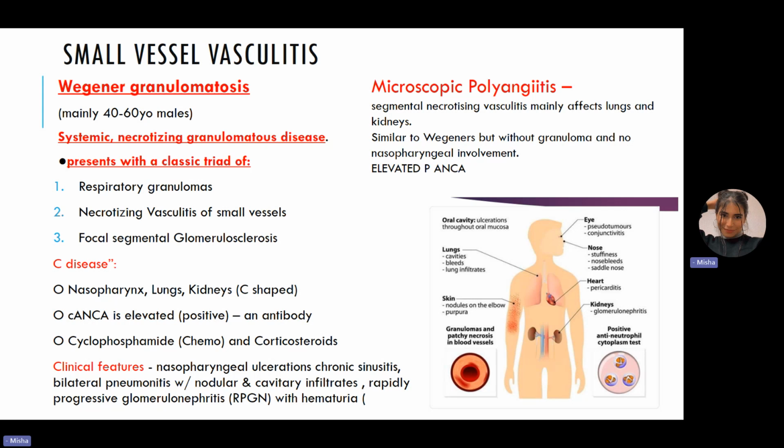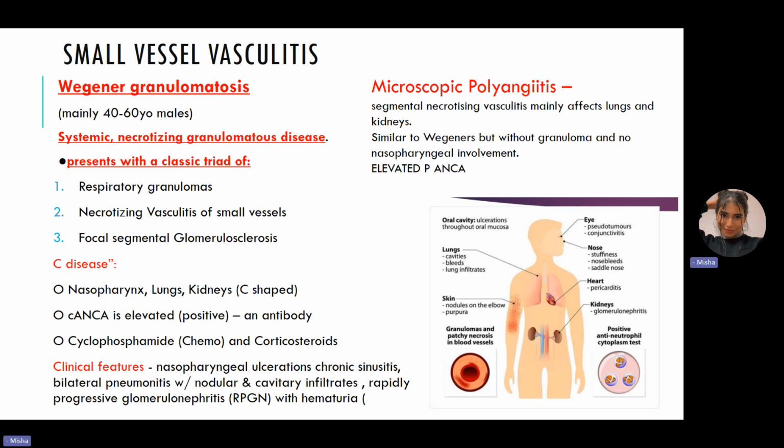Okay. And the clinical features is that they will have lung, kidney, and skin involvement. Again, they can lead to necrotizing glomerulonephritis. In most, like 90% of the patients will have this. And we can also see a palpable purpura. Okay.